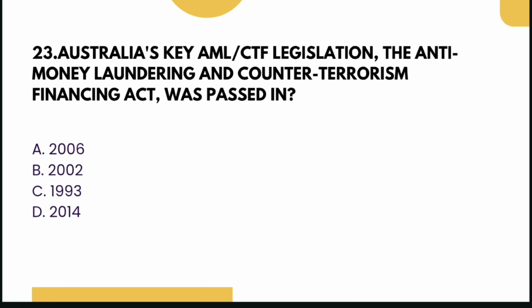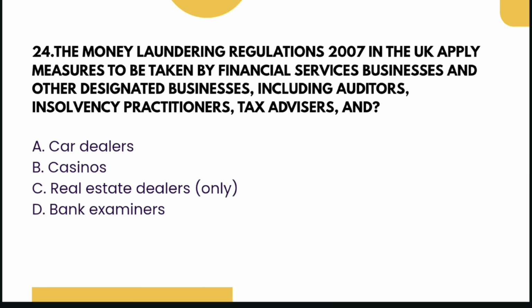Next question. Australia's key AML CFT legislation, the Anti-Money Laundering and Counter-Terrorism Financing Act, was passed in which year? 2006, 2002, 1983 or 2014? The answer is 2006. Next question. The Money Laundering Regulations 2007 in the UK apply measures to be taken by financial services businesses and other designated businesses, including auditors, insolvency practitioners, tax advisors, and whom? Options are car dealers, casinos, real estate dealers, or bank examiners. And the answer is B, casinos.